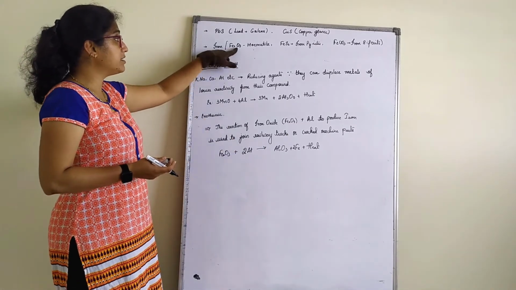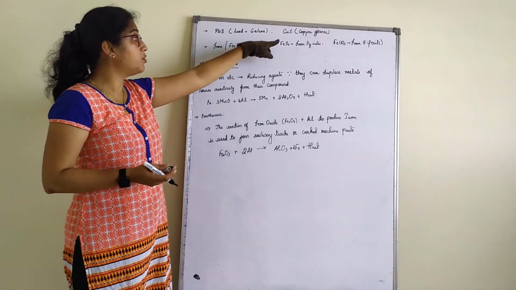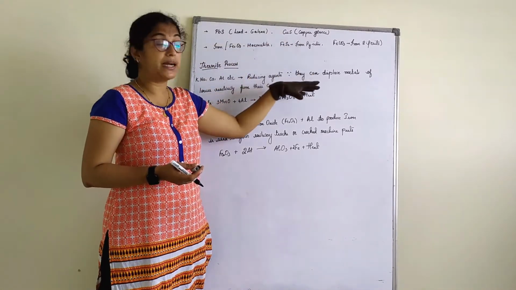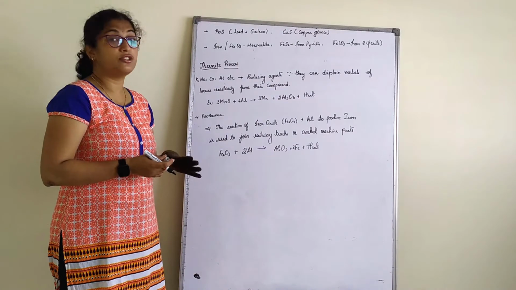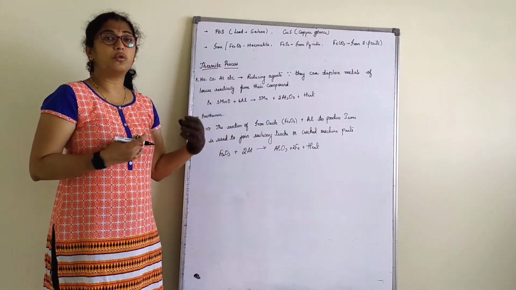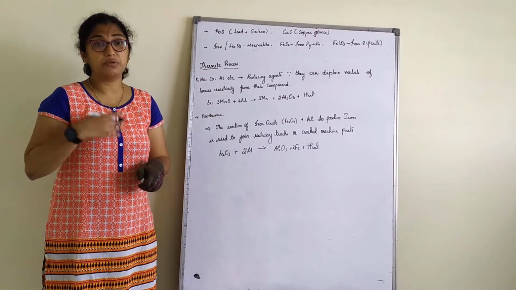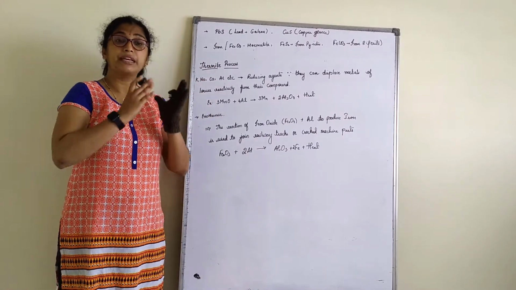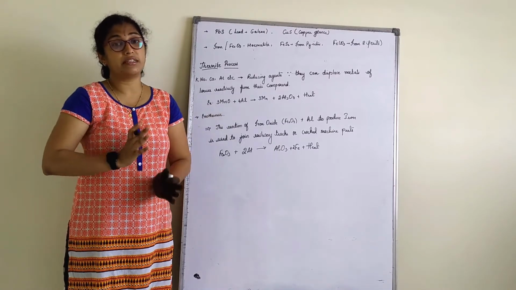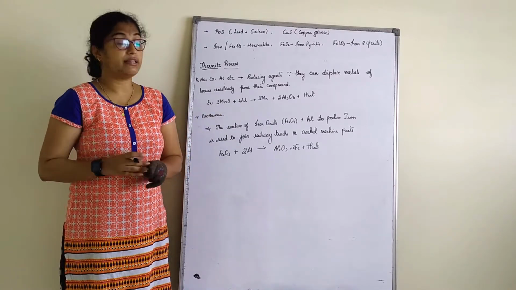Iron is present as an oxide called hematite ore. It is present as a sulfide, that is iron pyrites, and also in the form of carbonate called siderite. These are a few ores and examples I have given you, so that tomorrow in the exam, if any of these ores are asked in the form of carbonate or sulfide, you should know that.